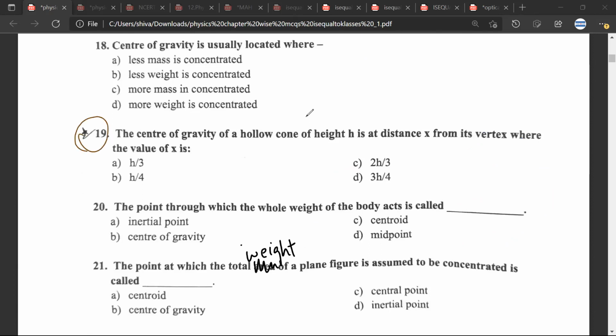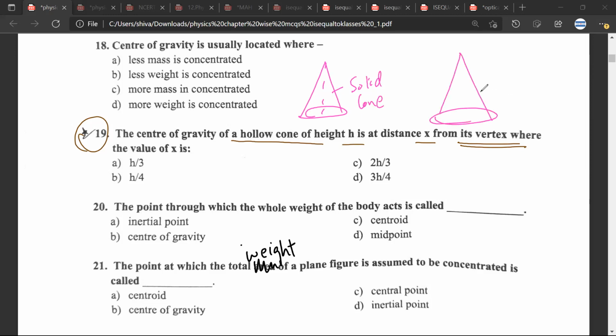See, this again is an important question. Center of gravity of a hollow cone of height h at a distance x from its vertex. See, there are two things that you need to understand. One is what is the center of gravity of a solid cone. The other question they ask is what is the center of gravity of a hollow cone? Do you know the difference? Yes, sir. But another critical thing to keep in mind is where they are asking the center of gravity from. Is the distance measured from the vertex like this, or from the base? Have you understood what I said?